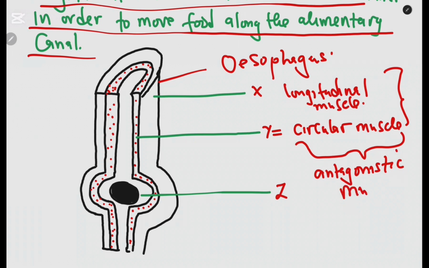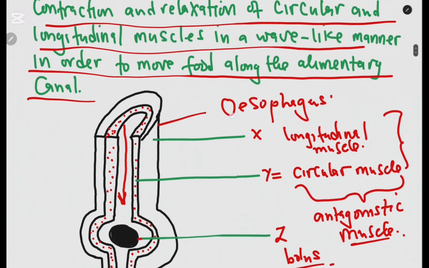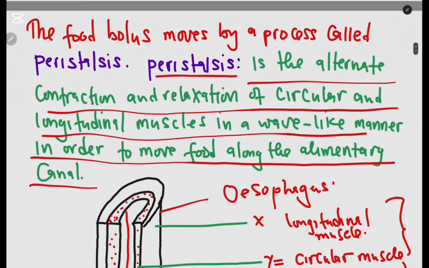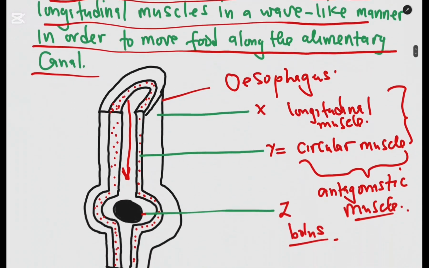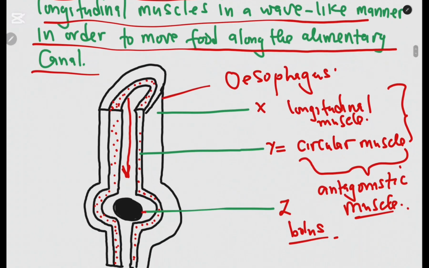Okay, they are called antagonistic muscles, which means when one relaxes, the other contracts. Now if you look at the Z, where the pointer is pointing, that is what we call the bolus, the mass of food. What is important here is that as the food is moving down, these muscles work alternately, as you can see from peristalsis, in a wave-like manner: one contracts, the other relaxes.